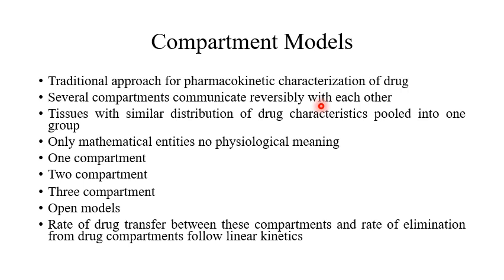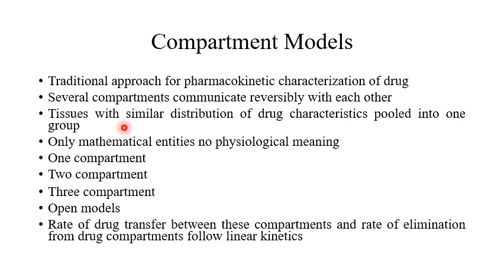Some tissues which have approximately similar drug distribution characteristics are pooled to form a kinetically homogeneous hypothetical compartment. On this basis we made some compartments in our body.